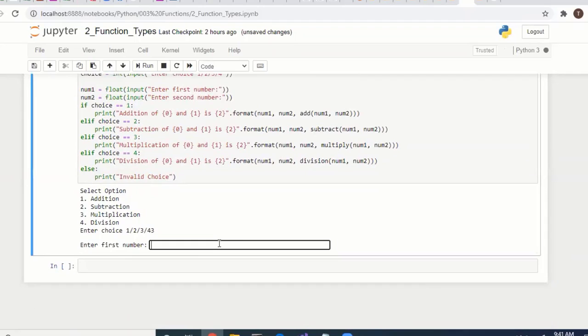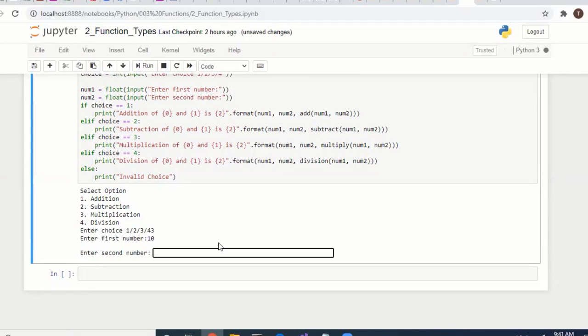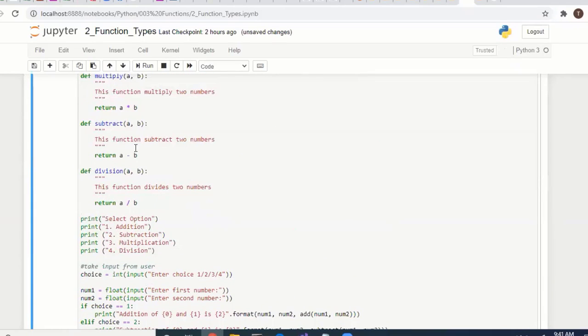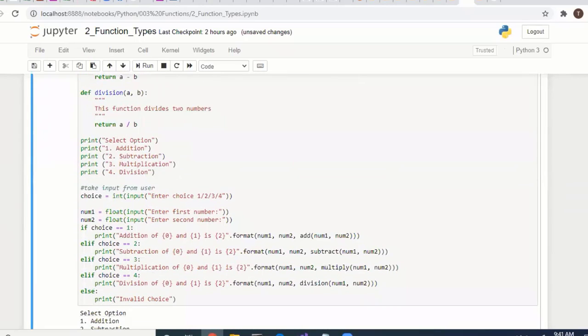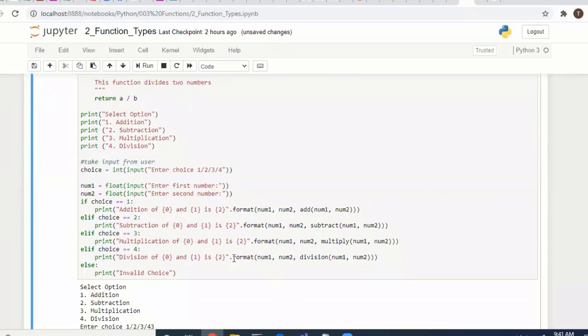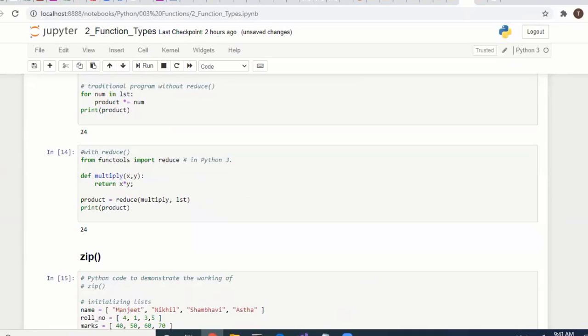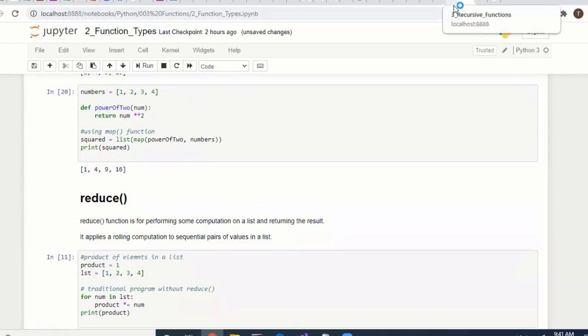Enter first number: 10. Second number. Then it's getting printed. We are using four different functions and making a call based on the need. Go through this program line by line and you will understand clearly. Function type is over.